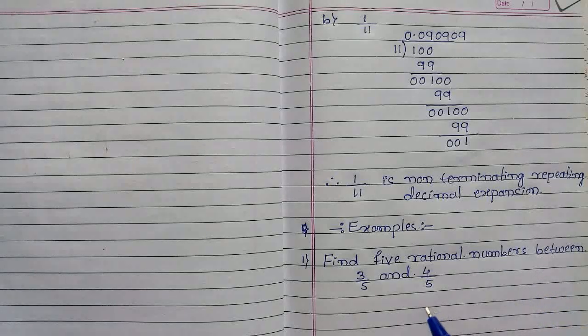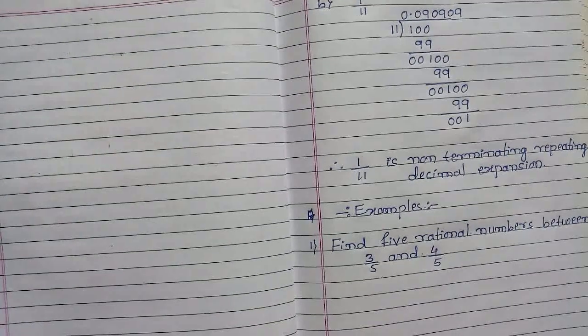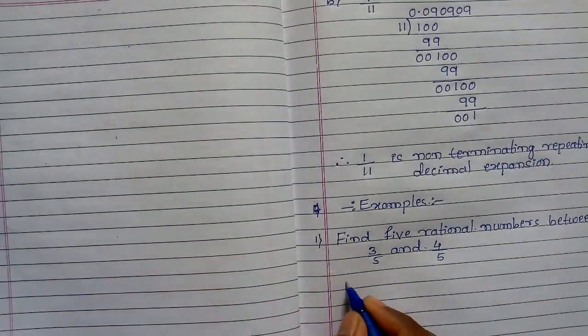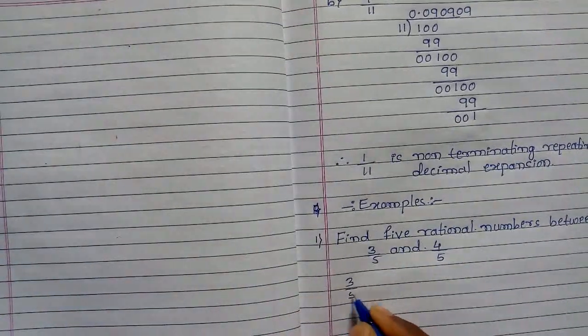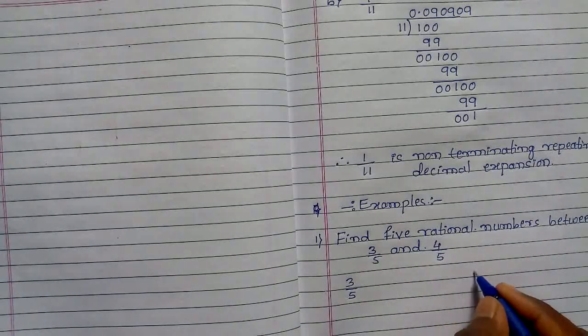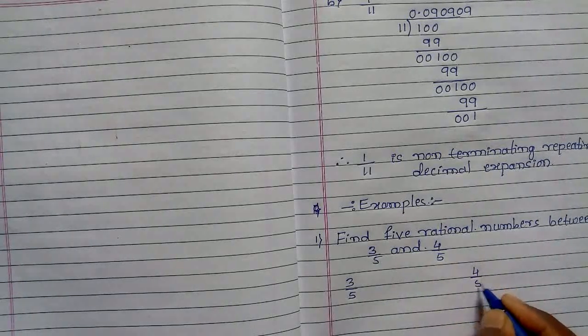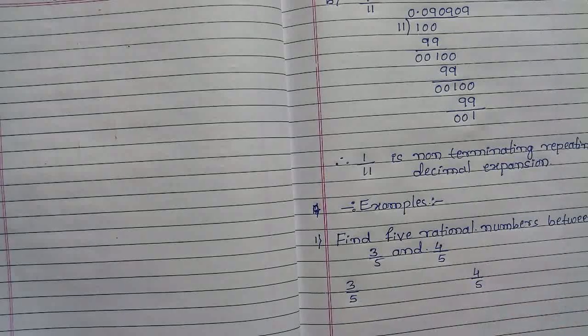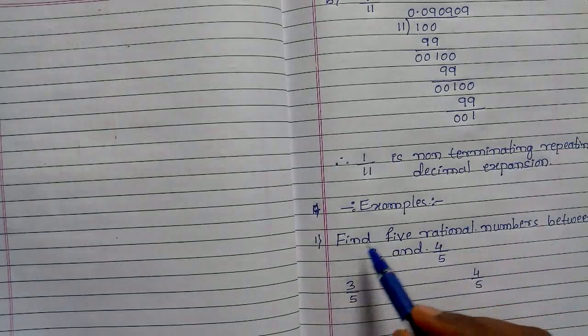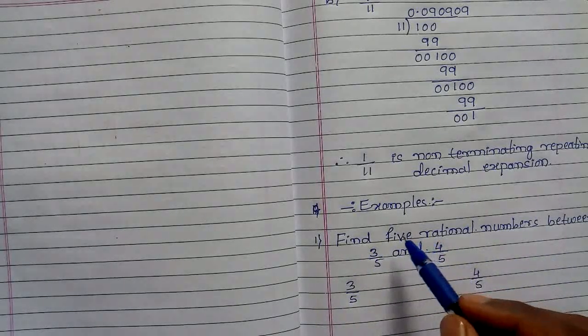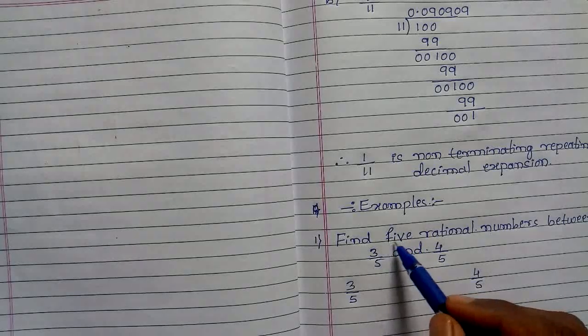These are the numbers between 5 and 10. Like that, here also we have to find 5 rational numbers between 3 by 5 and 4 by 5. Here they have given two numbers. The first number is 3 by 5, and the next number is 4 by 5. But here they told us to find 5 rational numbers.